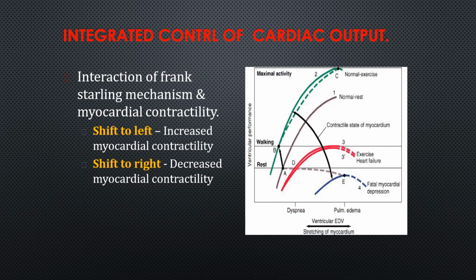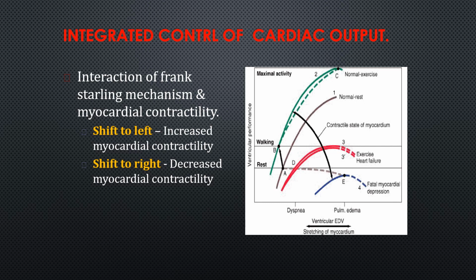And integrated control of cardiac output. So the interaction of Frank-Starling mechanism, this is heterometric, and myocardial contractility. These two mechanisms will interact to control the cardiac output. So if you take this graph, ventricular performance on the y-axis and on the x-axis the end diastolic volume and the stretching of myocardium, the curve shifts to left when there is increased myocardial contractility.